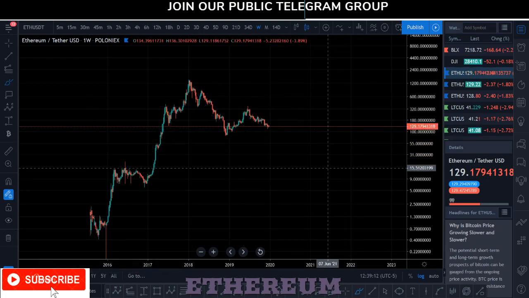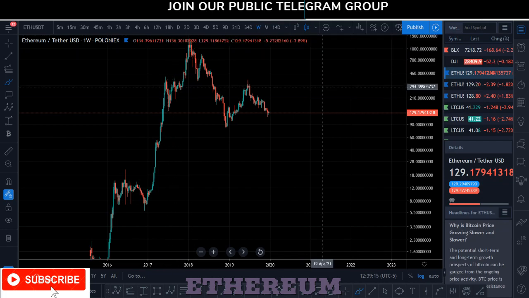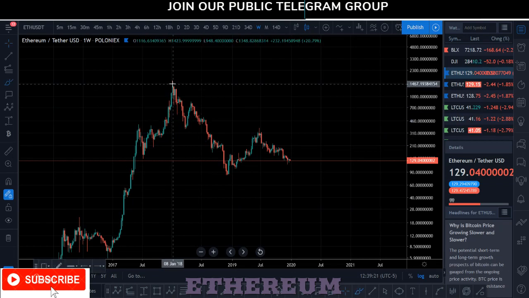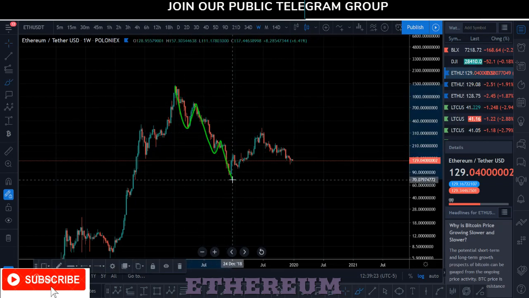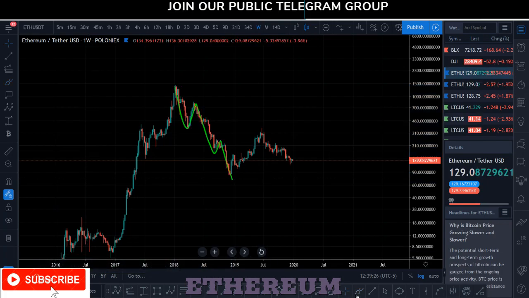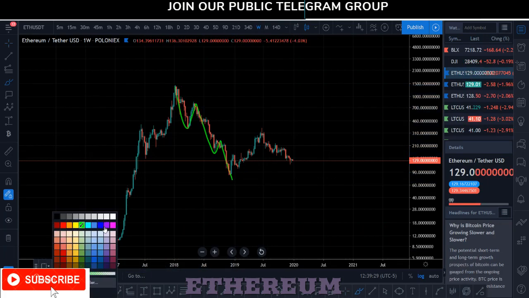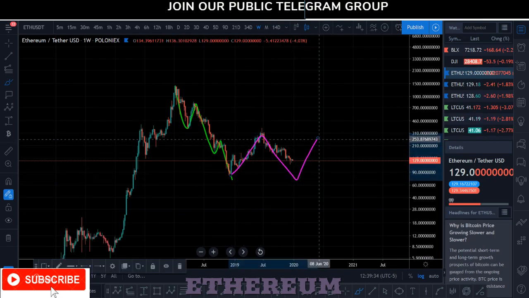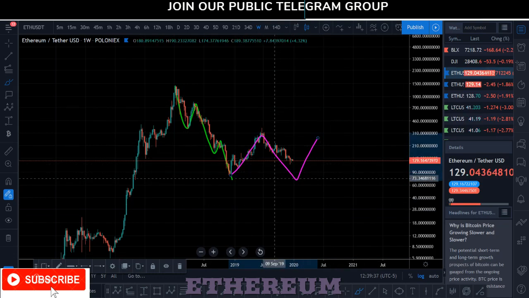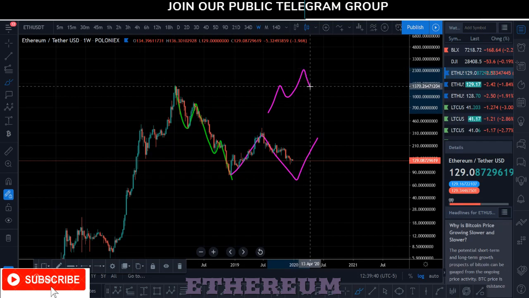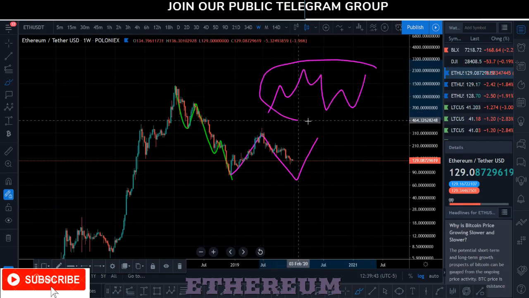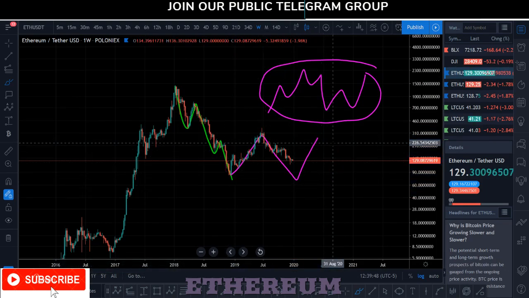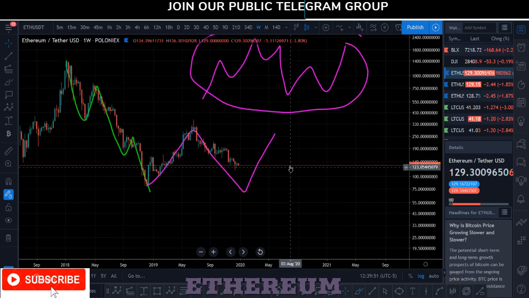If we're going to get a flat correction, we already got a 5-wave move, 1 2 3 4 5, and now we're looking for our 3-wave move, 1 2 3. The 3-wave move is a flat correction. A flat correction is a 3-3-5. This correction right here is basically representing this entire structure. So if we're going to be making this 3-3-5,